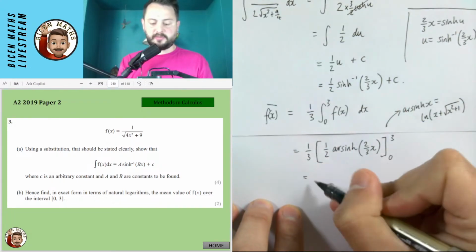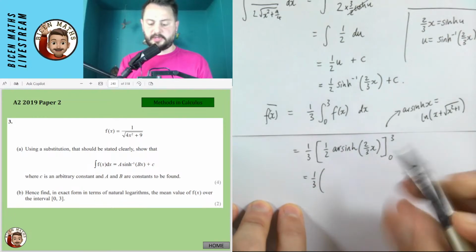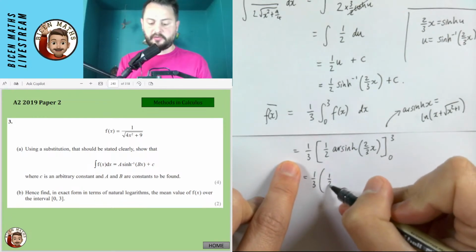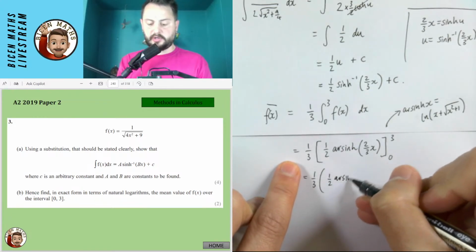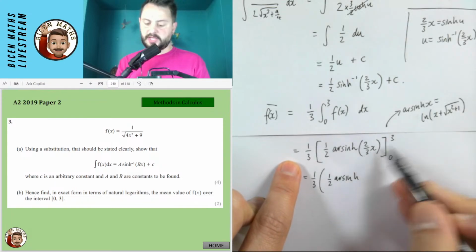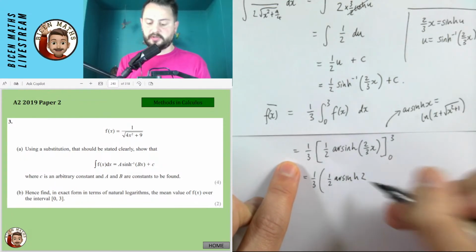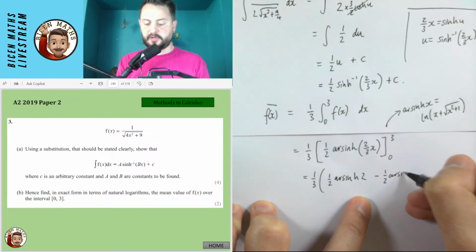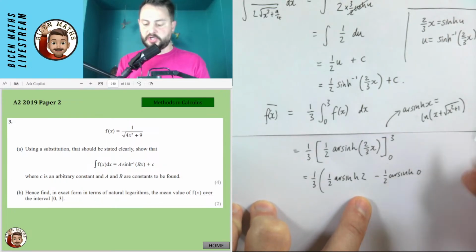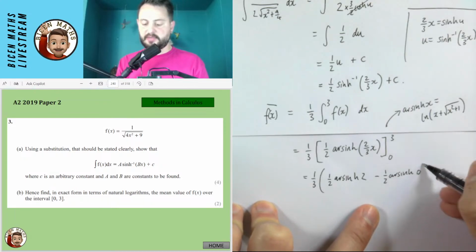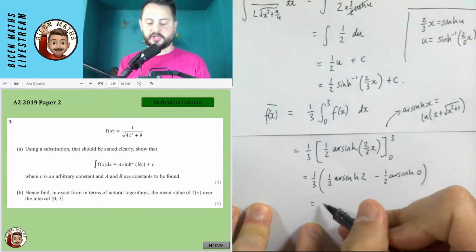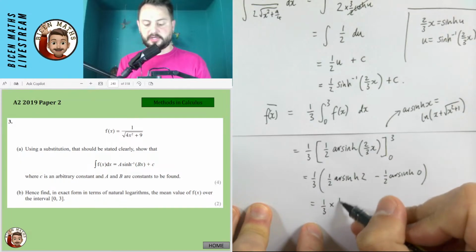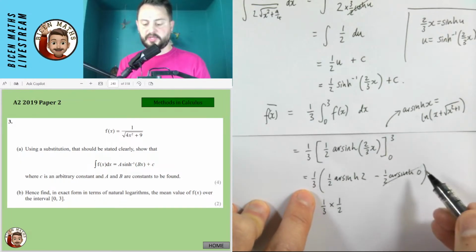So now doing some of these substitutions, I'm going to have the third. I'm then going to have a half of arsinh of 2 over 3 times 3. That's just 2, so that's arsinh 2. And then I'm going to be subtracting a half of arsinh 0. Now, arsinh 0 is just going to be 0. I think we remember that from the definition. So I have a third times a half for this bit. This whole thing is 0.